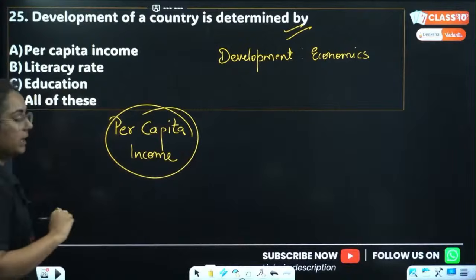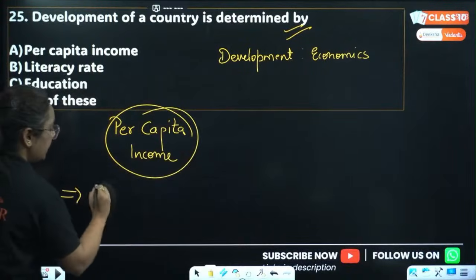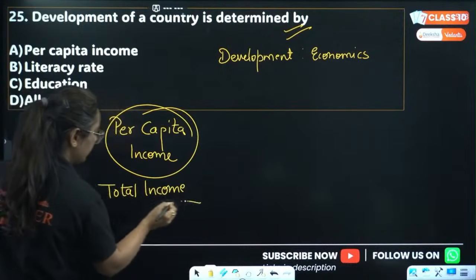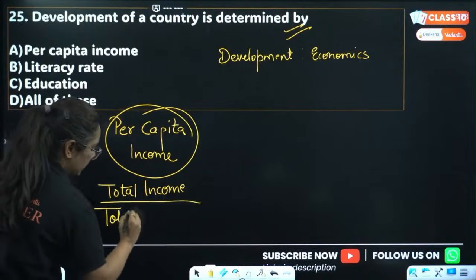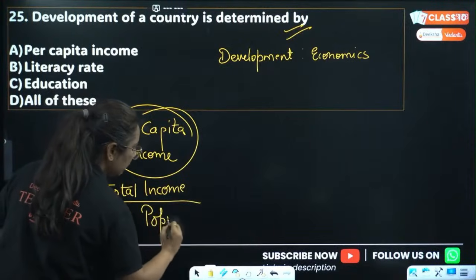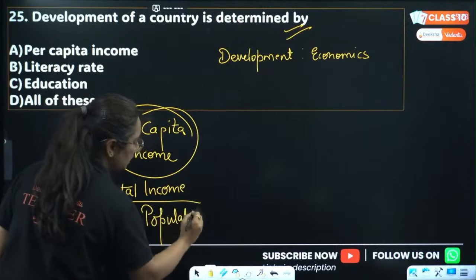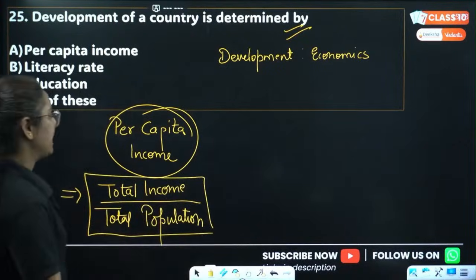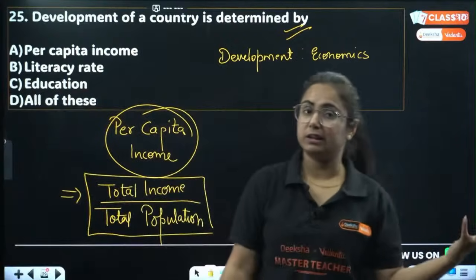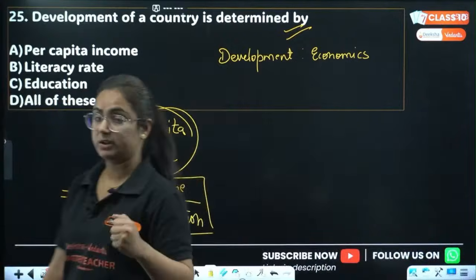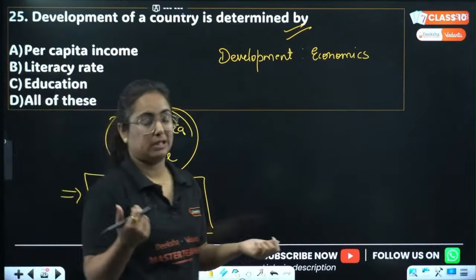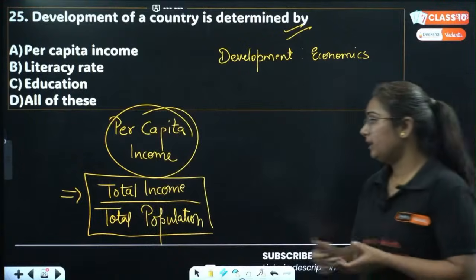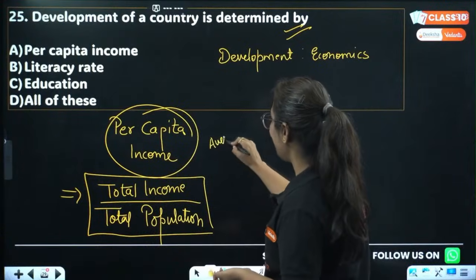If we talk about per capita income, we mean that it is total income upon total population, which gives you the income for one person within the nation in a financial year. But neither is everyone earning equal, nor are the states of India earning equal. How can nations earn equal? And this is basically average income.